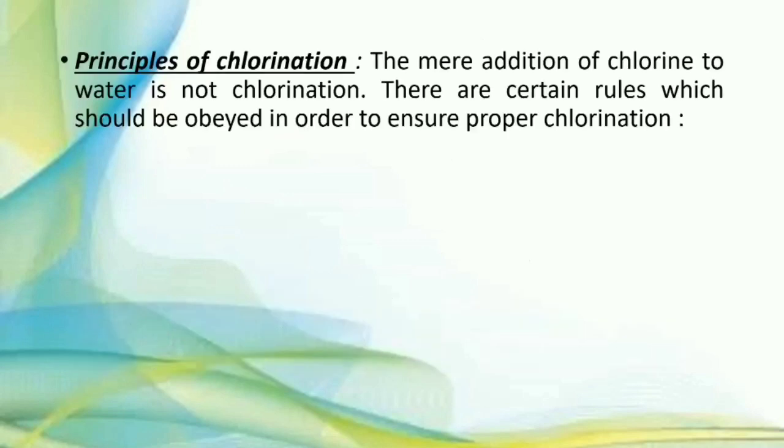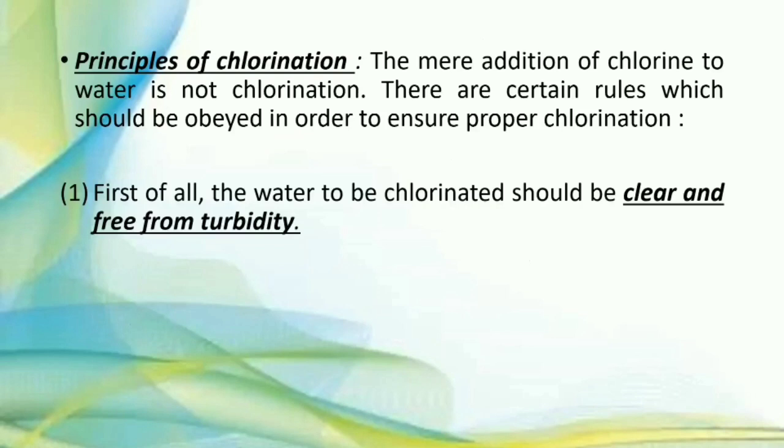What are the principles of chlorination? The mere addition of chlorine to water is not a chlorination. There are certain rules which should be obeyed in order to ensure proper chlorination. So what are those rules? First of all, the water to be chlorinated should be clear and free from turbidity. Means we only add chlorine after the filtration process. So the water should be clear and free from turbidity.